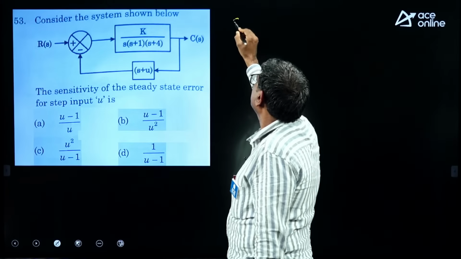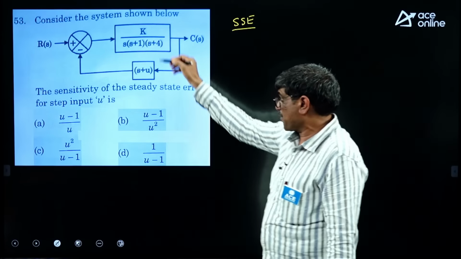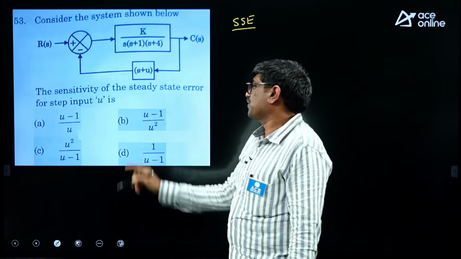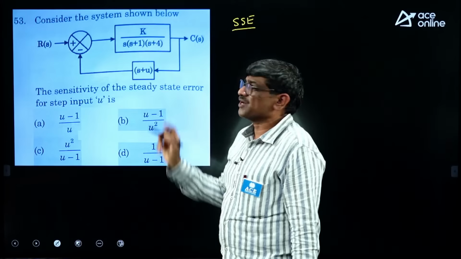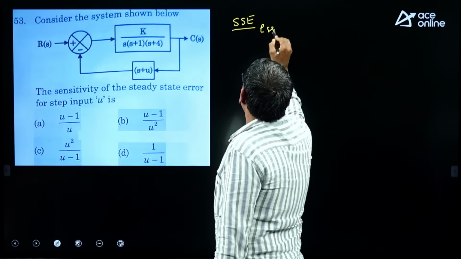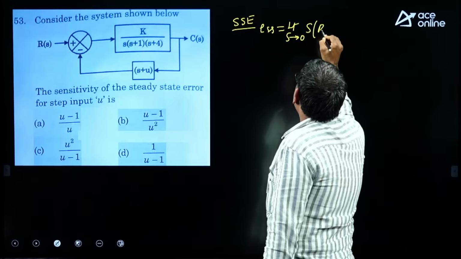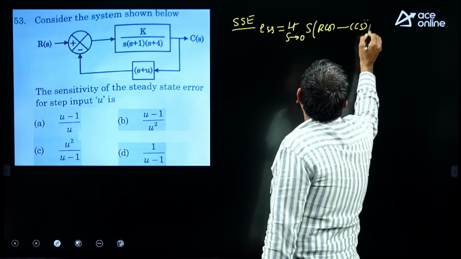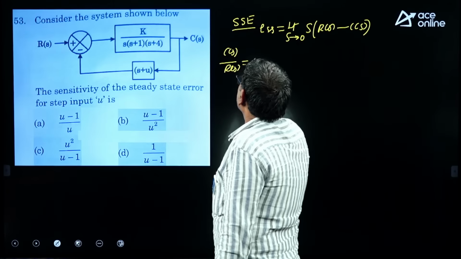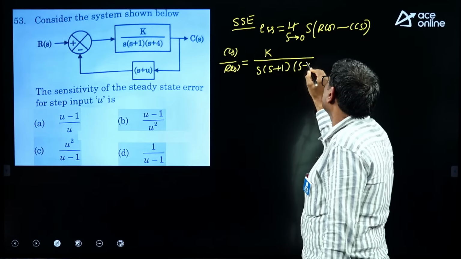Next, it is the sensitivity of steady state error. First you have to find the what? Steady state error. But here a non-unity feedback system is given, so you should not take the product GH. If you take the product for a step input, it will become 0. So you should not do it. As we used to discuss in the class, it must be converted into unity feedback, or otherwise the simple shortcut is: ESS equal to limit S tends to 0, S into R of S minus C of S. So write C of S by R of S equal to K by S into S plus 1 into S plus 4.